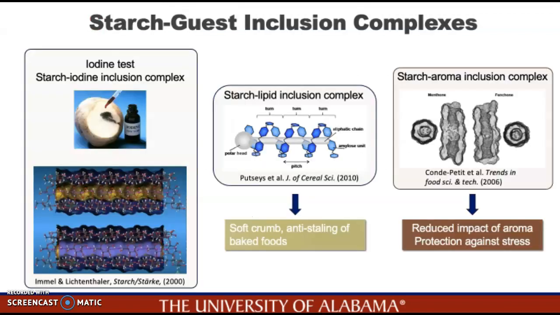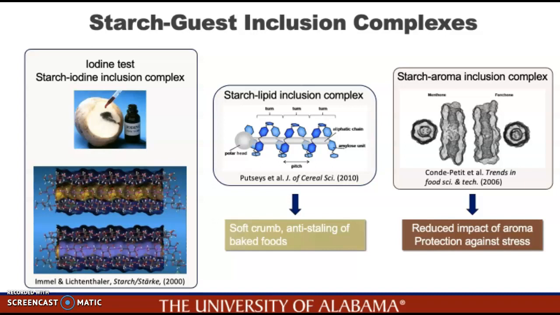So starch is composed of amylose and amylopectin. Especially its amylose component is well known to form inclusion complexes with various small molecules. And when forming the inclusion complex, amylose will exist as a left-handed single helix to entrap the guest compound. So this is a well-known phenomenon. For instance, iodine solution is used to test the presence of starch by showing a purple-black color. This is because starch can form an inclusion complex with iodine.